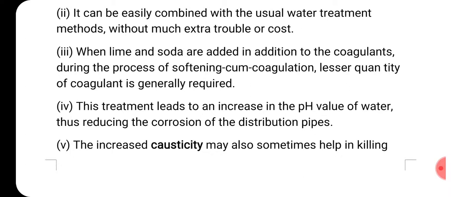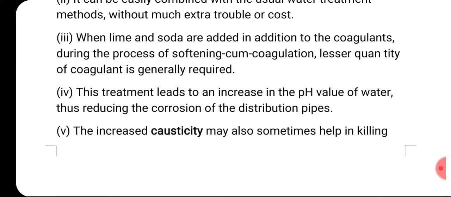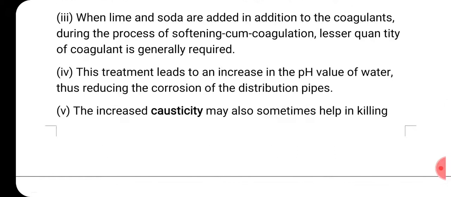Whatever pipes and media we are using should not be corroded, so the fourth is very important. That is a major advantage.